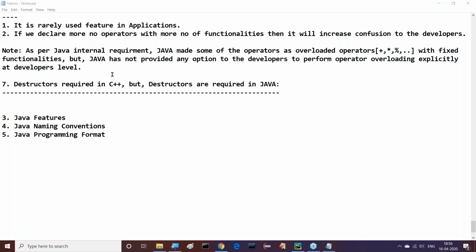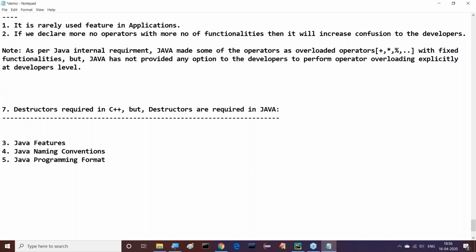Developer level operator overloading means, for example, the plus operator is available. For this, I want to give multiplication capability. That is my own requirement. Is it possible for me to give multiplication capability? That is my explicit requirement. Explicitly, I want to perform both addition and multiplication. That's my explicit requirement.